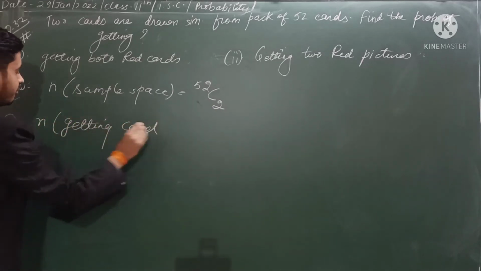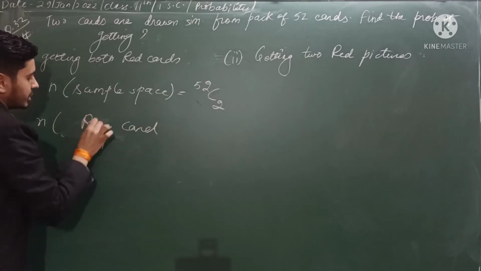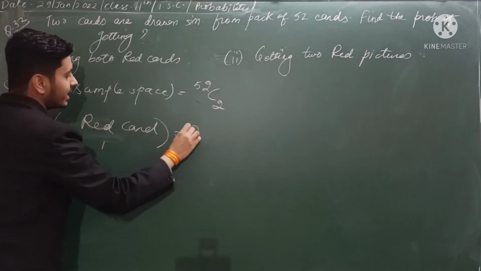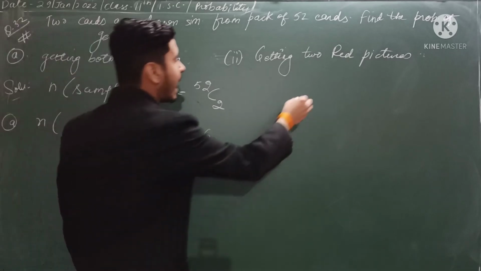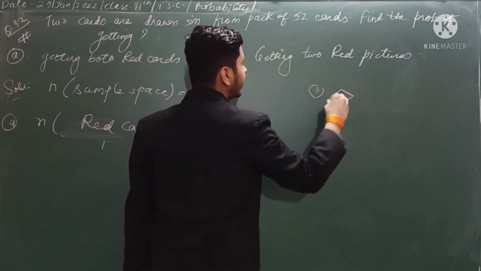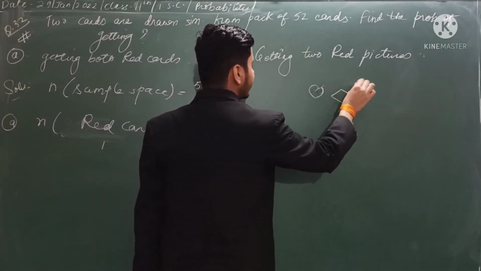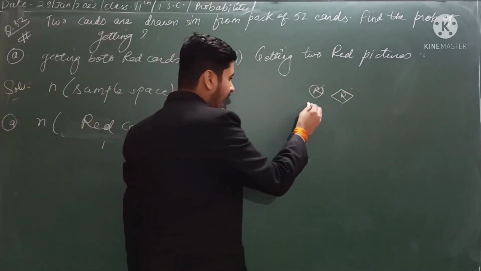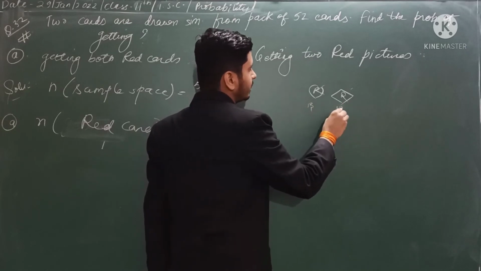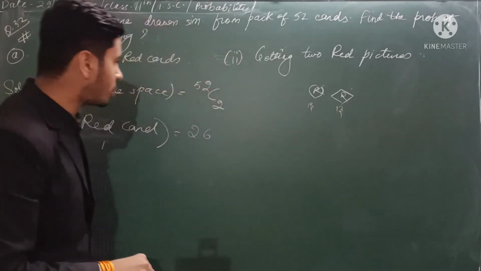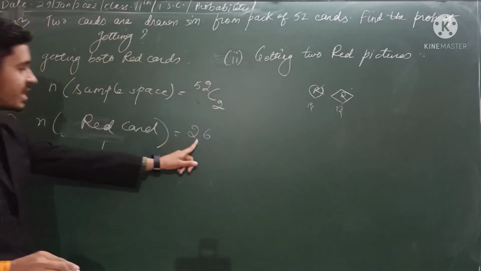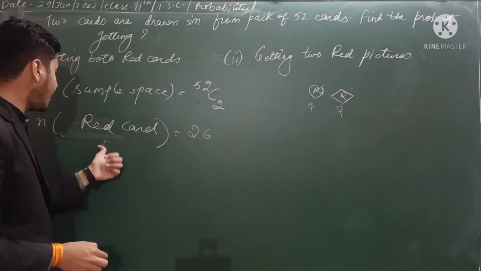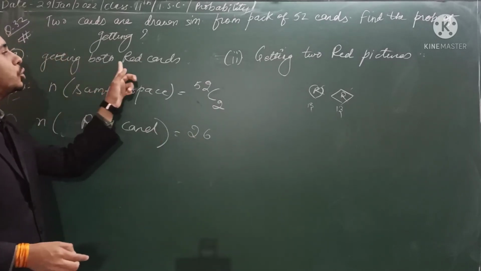First of all, take the number of red cards. How many red cards are there? 26, because the hearts and the diamonds are of red color. The hearts are 13 and the diamonds are also 13, so 13 plus 13 is 26. So from these red cards you want to get two red cards.